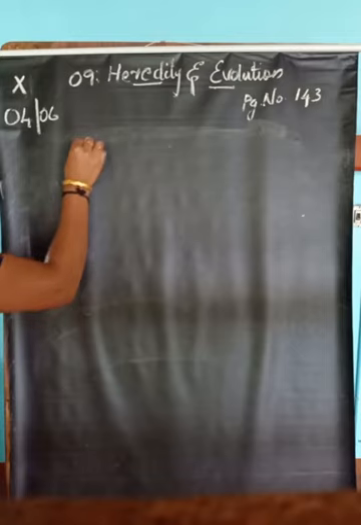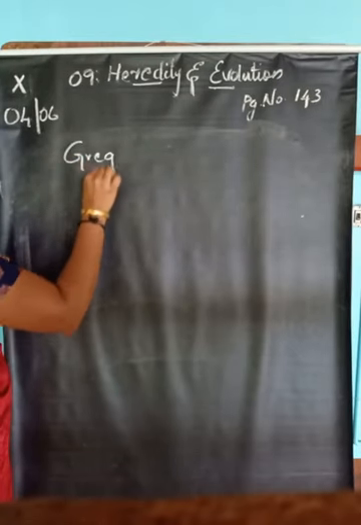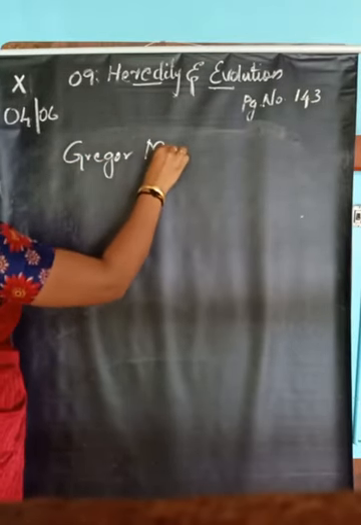Okay. So, then what we discussed? We discussed about Mendelism. Who is Mendel?